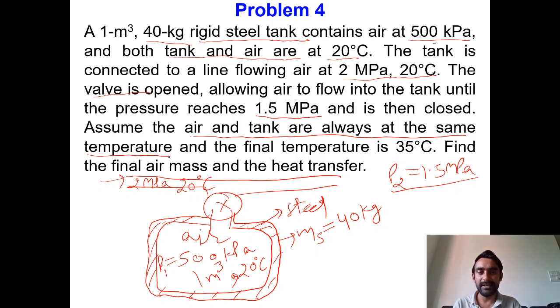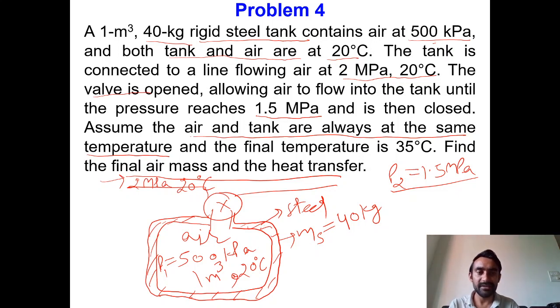Initially, it is given in the question that air and tank are at 20 degrees Celsius. However, when the air has entered into the tank, obviously the temperature of the air will first increase, and then slowly heat will go through the walls of the tank in order to come into equilibrium with the air. But it is given that at every point of time the tank and the air are in equilibrium.